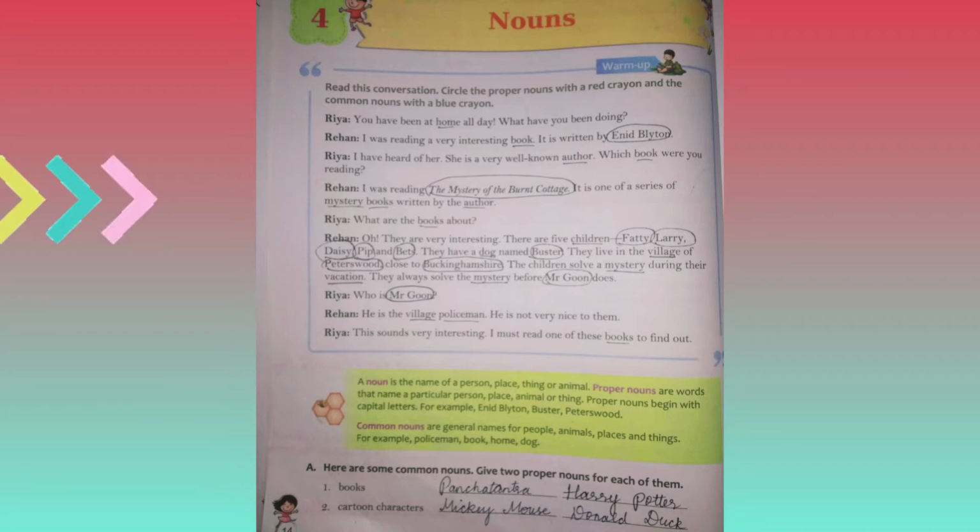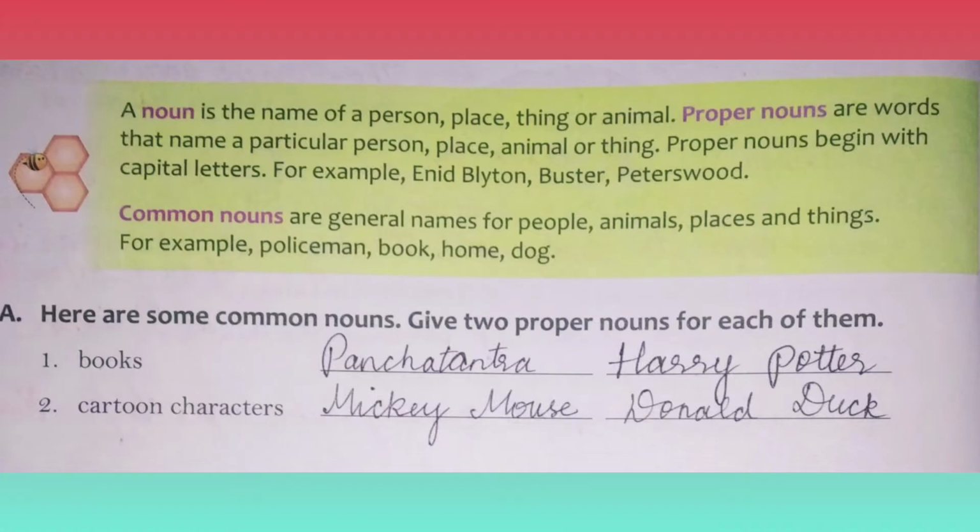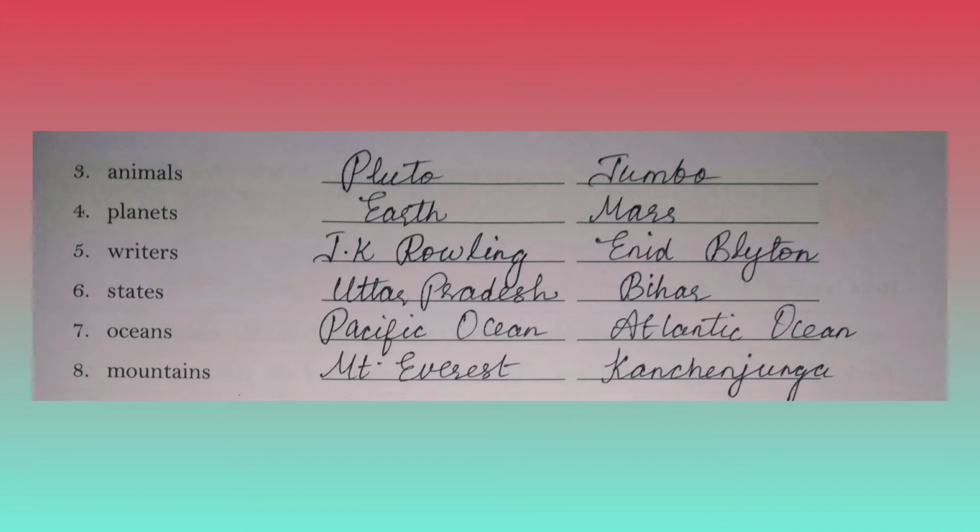Now, children, look at the warm up section given in page number 14. Do it as homework. You have to find out common nouns and proper nouns and color them with crayons. After that, you can see there are two exercises. 8 common nouns are given there. You have to write proper nouns for them. For books, you have to write two proper nouns. For cartoon characters, you have to write two proper nouns. Like that, animals, planets, writers, states, oceans, and mountains.